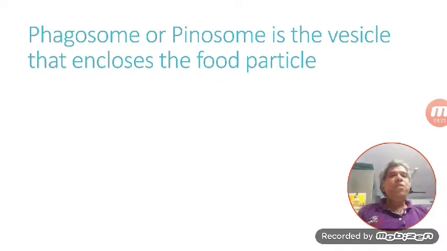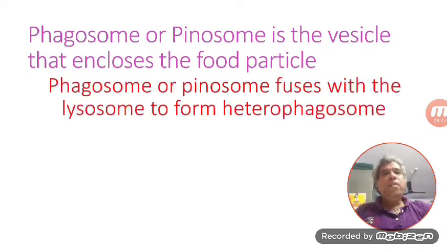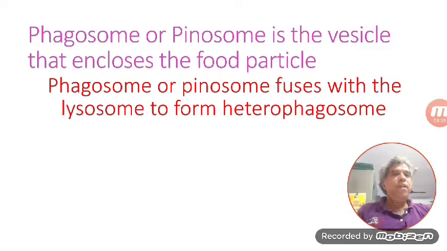Phagosome or pinosome is the vesicle that encloses the food particle. It fuses with the lysosome, and this integrated structure is known as heterophagosome. Hetero means something other than the cell structure, cell organelle, cell material.